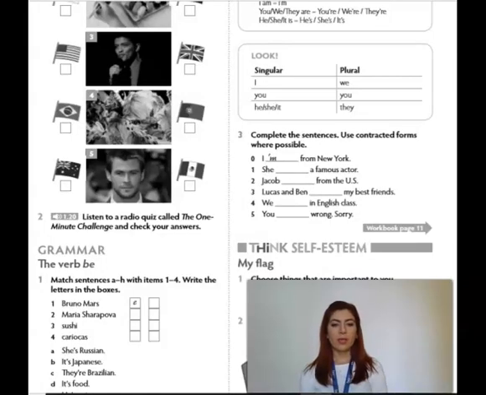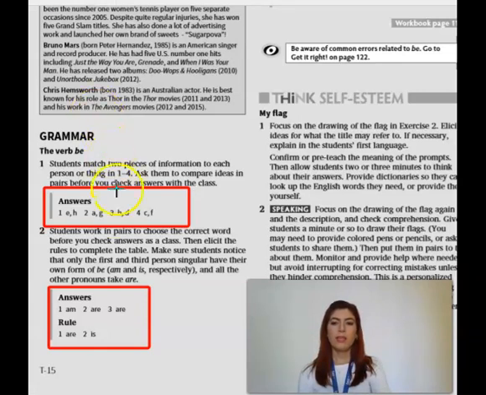Okay, now it's time for the other grammar exercises. Number 1 is here, and the others are here above. All right? So let's go to the answers now. So as you can see here, we have the answers for exercise 1. So 1, E and H, 2, A and G, 3, B and D, 4, C and F.